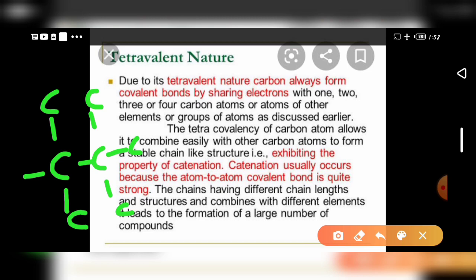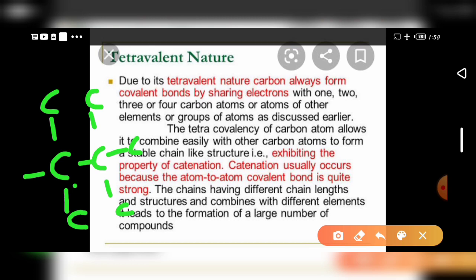The tetravalency and covalency of carbon atoms always allow them to combine easily with other carbon atoms to form stable, long chain-like structures, exhibiting the property of catenation. I also explained catenation earlier. Catenation usually occurs because the carbon to carbon covalent bond is quite strong in nature. Chains of different lengths and structures combine with different elements, leading to the formation of a large number of compounds.